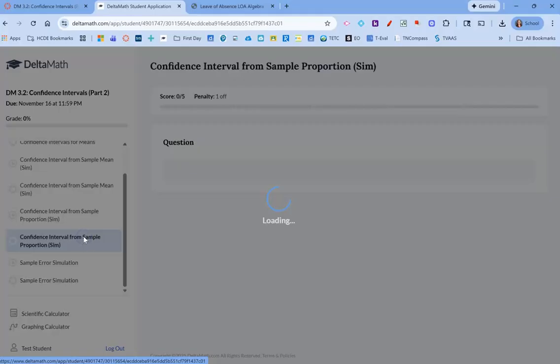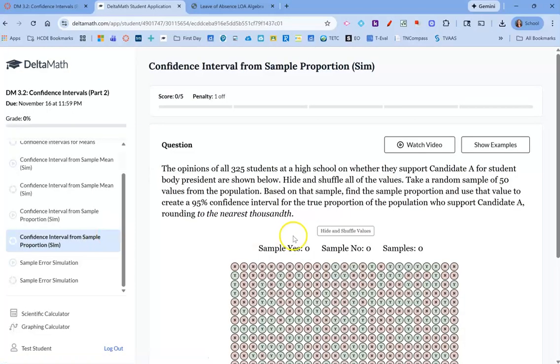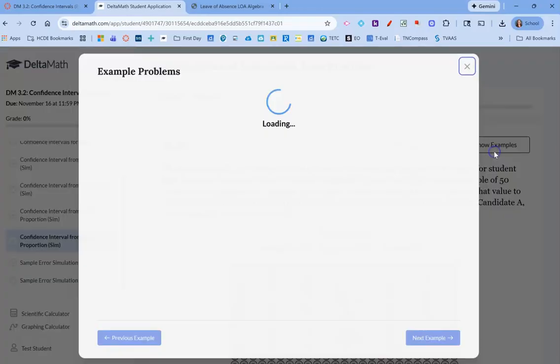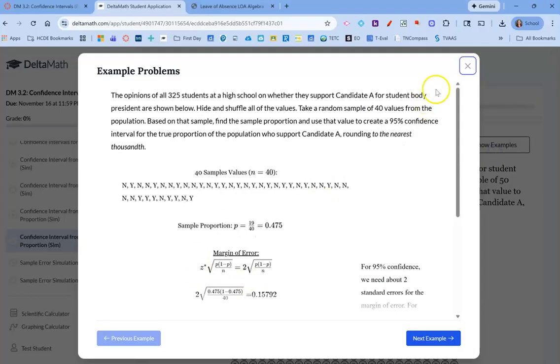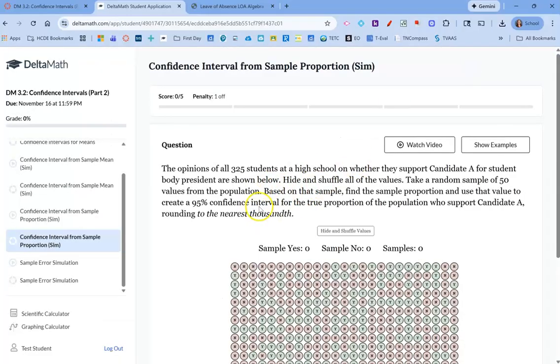And just as a reminder, I know the videos are there that you'll watch before, but if you want to see some examples, just written out examples, not talked through, you can always click the show example button and it shows examples on how to write it out, what formula to use, all that kind of stuff, if that's helpful for you in addition to the video that you'll be watching.